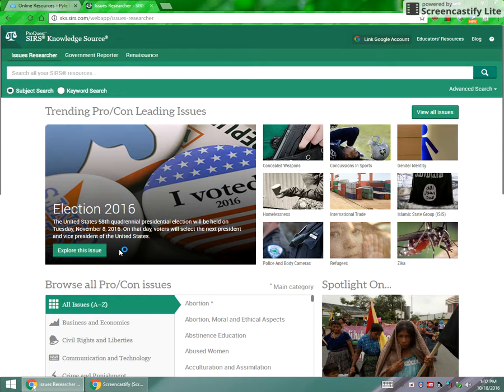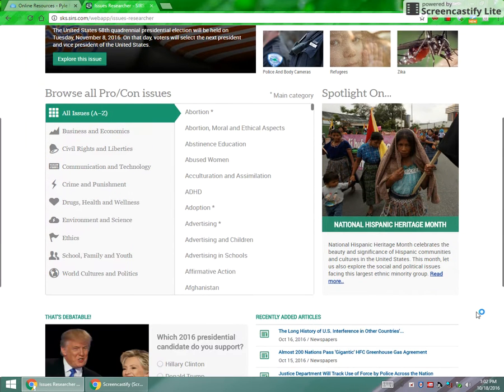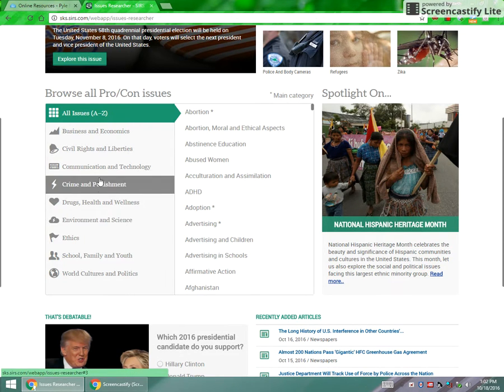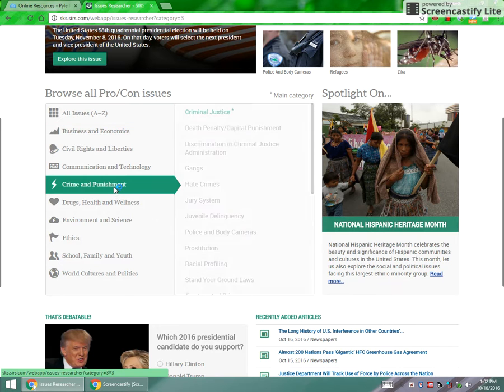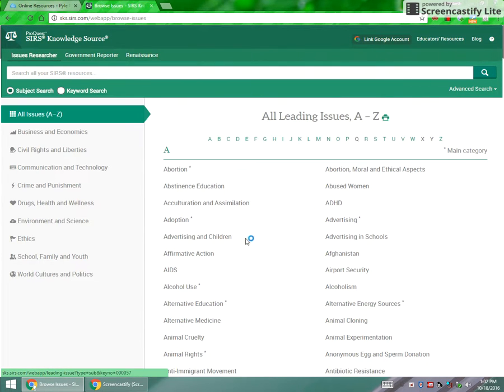This is what you see when you open up Knowledge Source. You'll see a lot of the categories, a lot of the issues are already focused on. They have spotlights on them simply because they are even more current or they've been recently updated. Or you can go down to different categories. So if you're interested in crime and punishment, you can see what topics are listed in that category. You could also just look at all issues, and you will see the full list of all the issues.